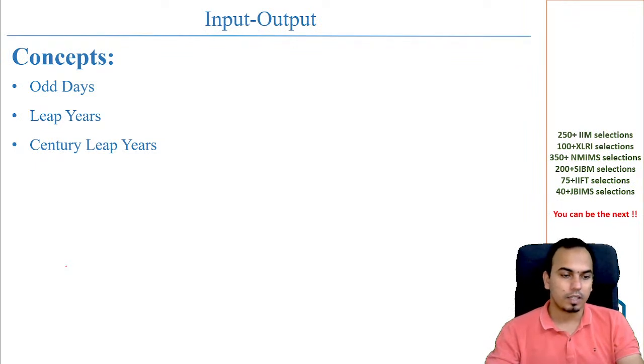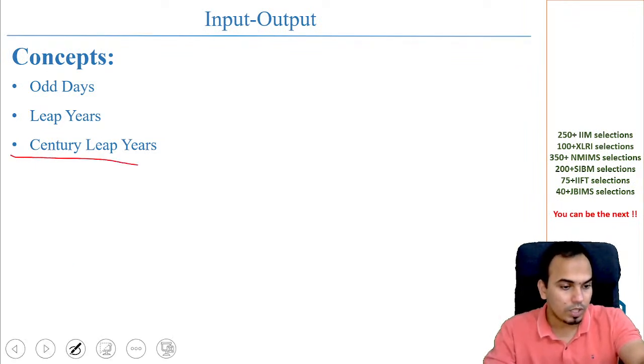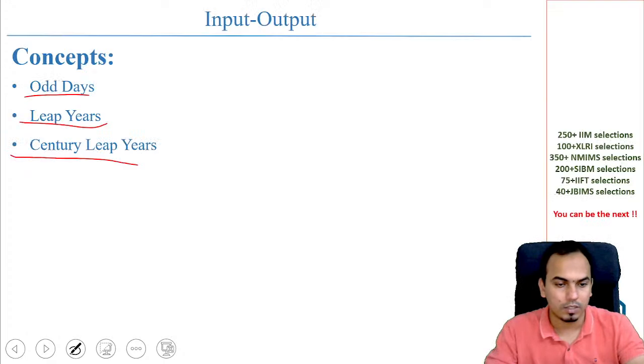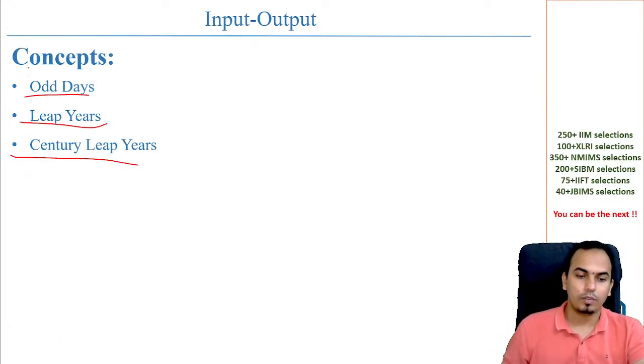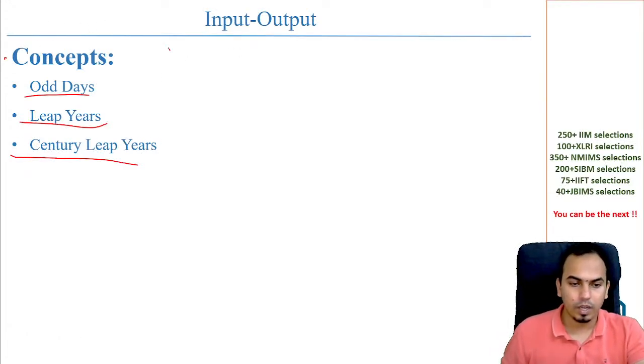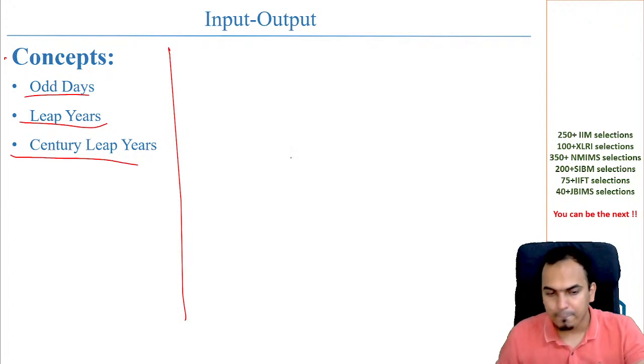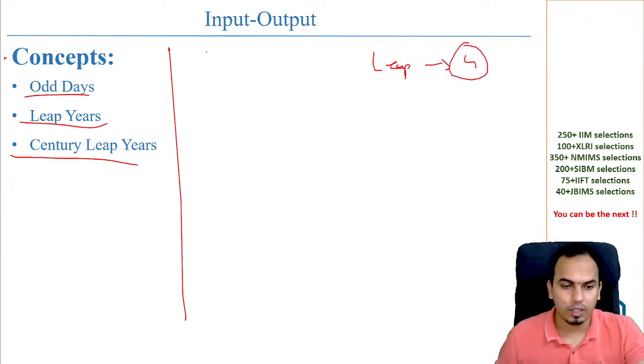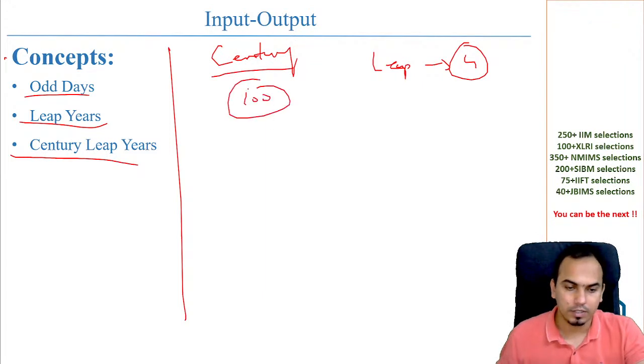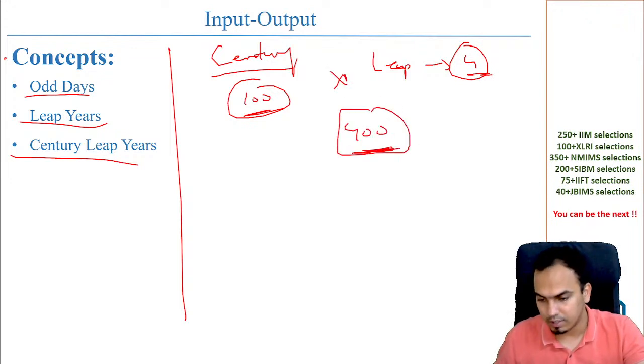Okay, and yeah. So there is something called a century leap year, leap year odd days, that's what we have. So if you quickly see, a century leap year क्या होता है? Leap means something which comes after every 4 years, and century means something that comes after every 100 years. 100 year or 4 years का combination है ये, which is that this comes after every 400 years.